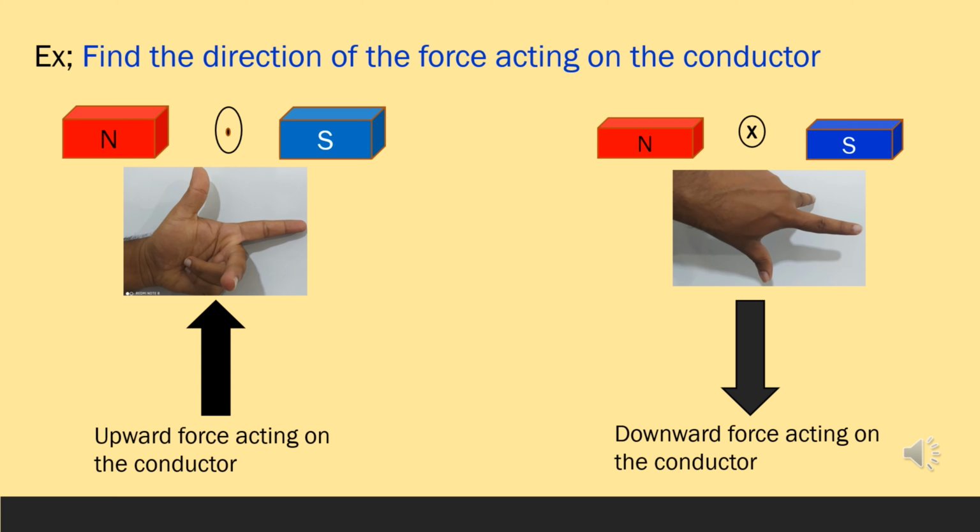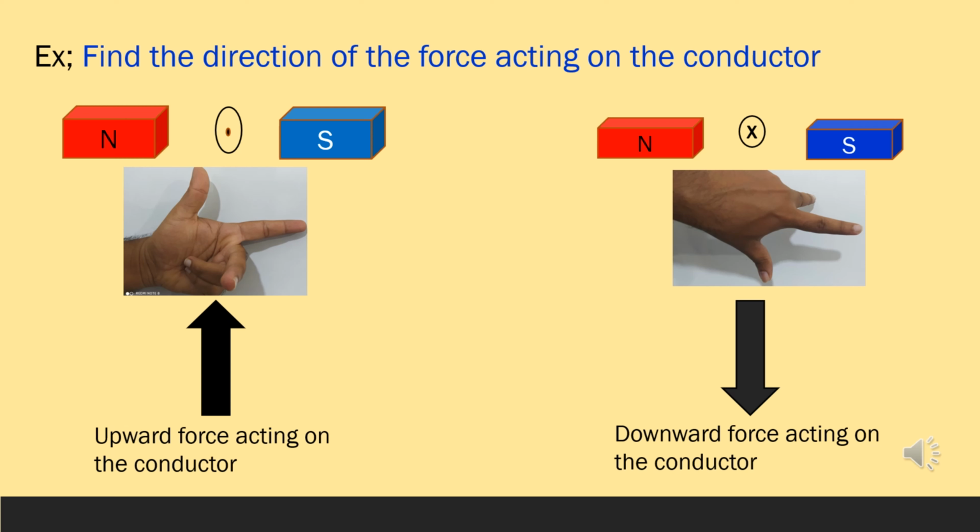In the first one, when we place the index finger in the direction of the magnetic field lines, from north to south, the current flows out of the page here. Because a dot mark is there, it shows that the current flows out of the page. So the middle finger points out of the page and the thumb shows the direction of force here. Here the force acting on the conductor is upward, according to Fleming's left hand rule.